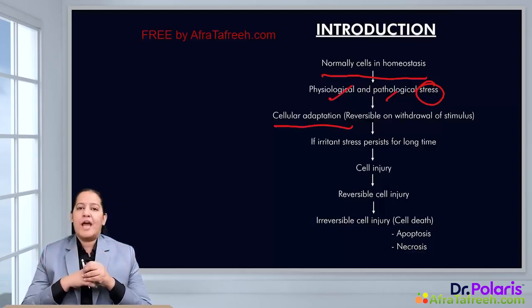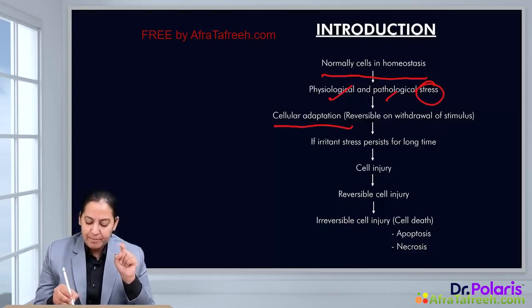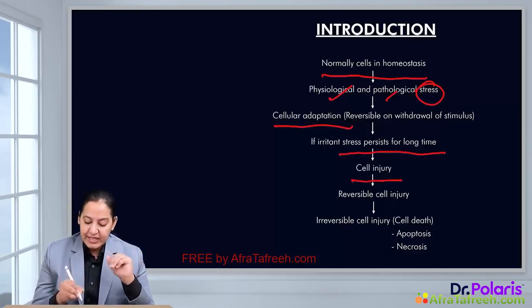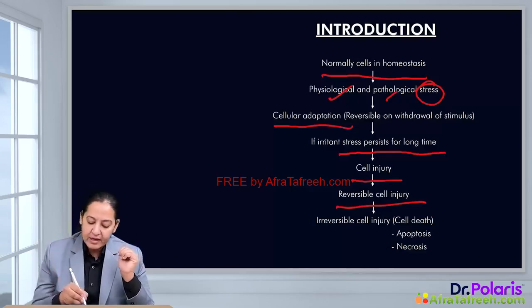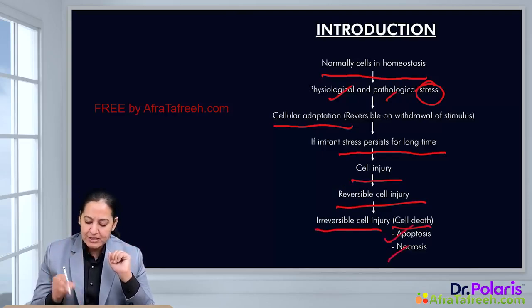Cell death is of two types, apoptosis and necrosis. So the first thing that takes place is cell adaptation. If the stress persists for a long time, then cell injury takes place. Initially, reversible cell injury takes place, but after a point of no return, irreversible cell injury, also known as cell death, takes place, which can be of one of two types, either apoptosis or necrosis.